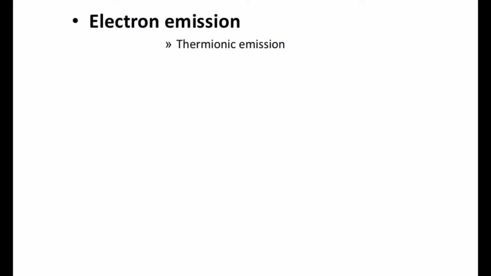So thermionic emission means that by applying heat energy we can emit electrons from the metal or atom. And field emission: by applying a strong electric field we can emit electrons from the atom or metal. Then photoelectric emission: as I already said, by imparting light energy to the electron, it can be emitted from the metal or cathode. In the photoelectric effect we will discuss the cathode and anode.